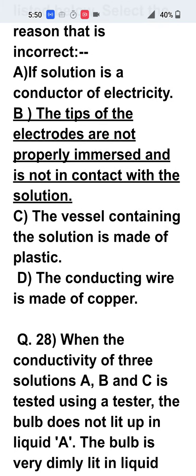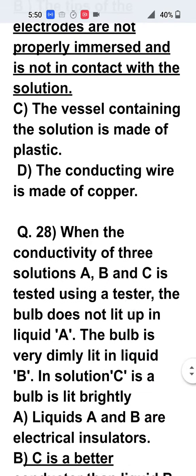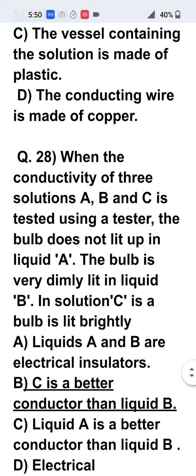Let us see the C. C option says that the vessel containing the solution is made of plastic. Always these vessels will be made of an insulating material because the electricity should not be wasted. And the conducting wire is made of copper. This is also true because there should be copper wire or aluminum wire in a circuit because electricity will flow very easily. Now question number 28.